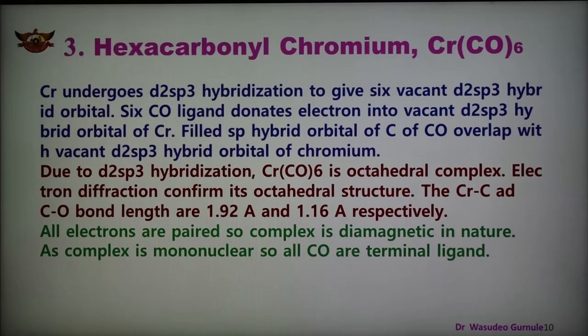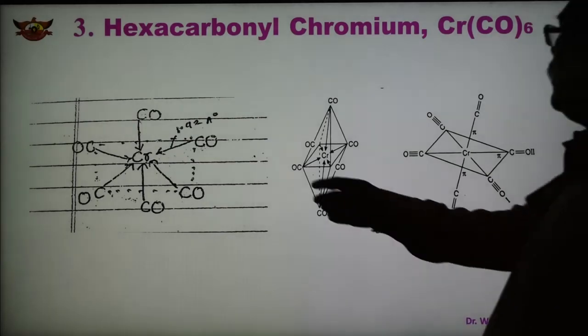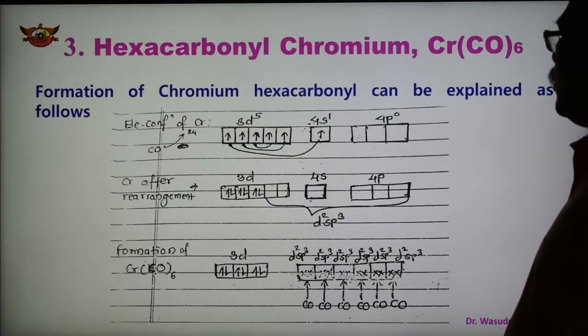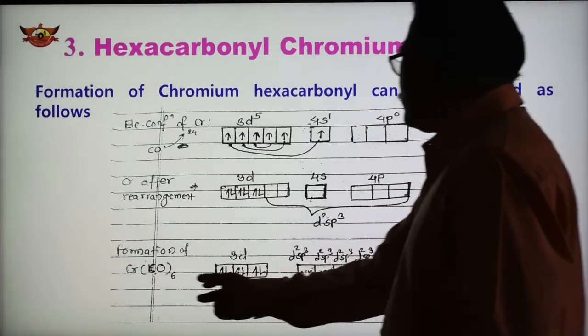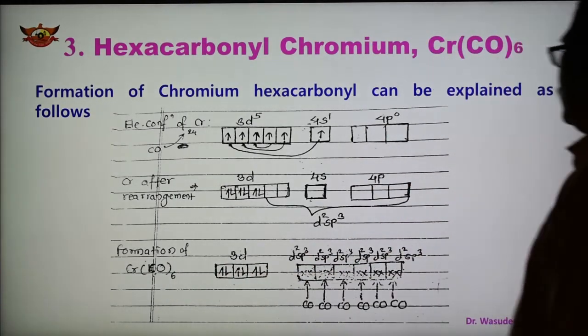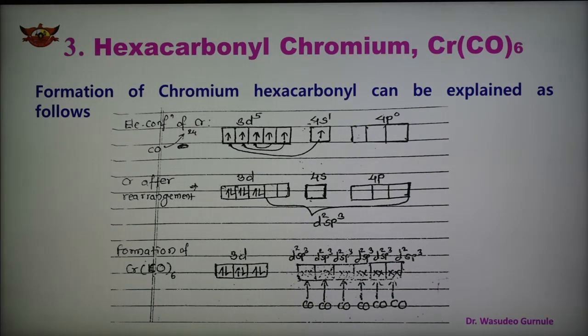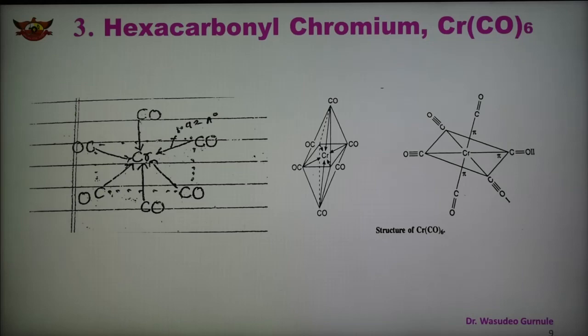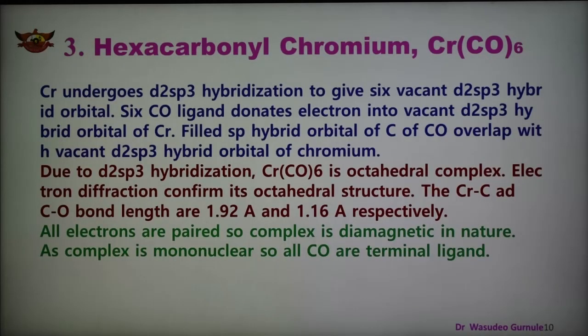Electron diffraction confirms the octahedral structure of this metal carbonyl, and the chromium-carbon and carbon-oxygen bond lengths are 1.92 angstrom and 1.16 angstrom. All the electrons are paired in the complex, so the complex is diamagnetic in nature, and as this complex is mononuclear, all the CO ligands are terminal ligands. See here in the formation of Cr(CO)6, all electrons are paired. So this metal carbonyl is diamagnetic in nature, and all the CO groups are terminal because it is mononuclear in nature.